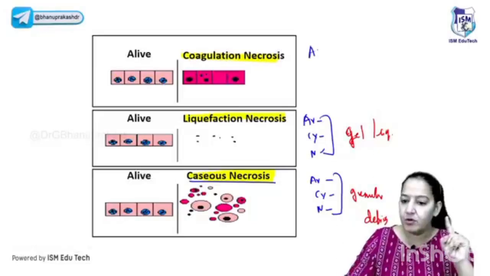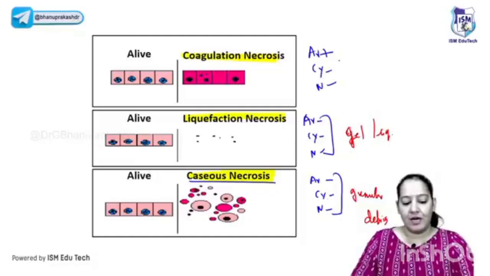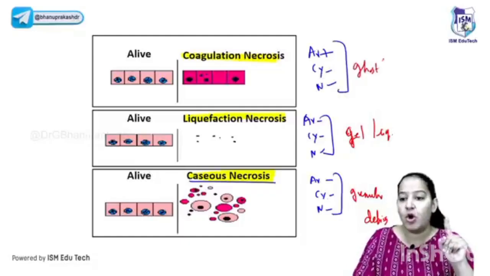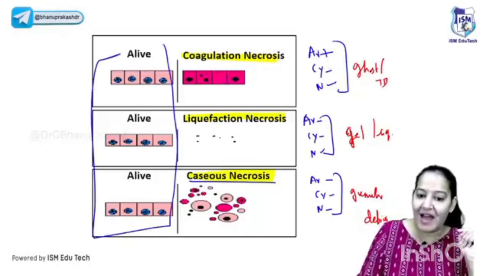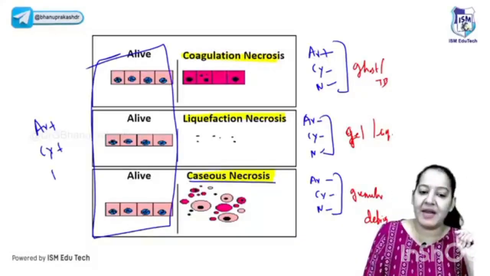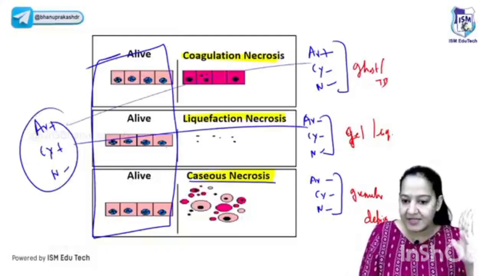And in coagulative, the architecture is maintained, but the cytoplasmic and nuclear details are lost. That's why it gives a ghost or tombstone appearance. See the three things in front of you. You can appreciate the alive cell has all three details: architecture, cytoplasmic, and nuclear. Now you have to see which details are lost, and accordingly you can decide the type of necrosis.